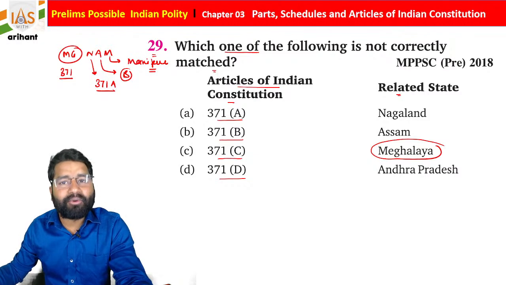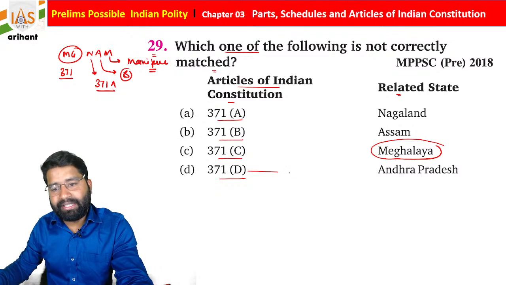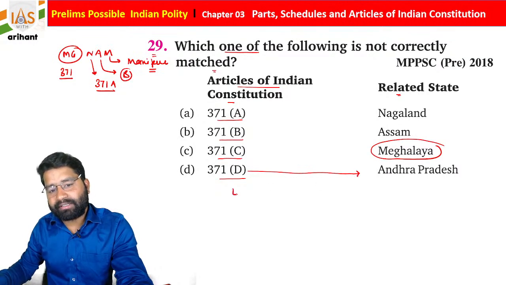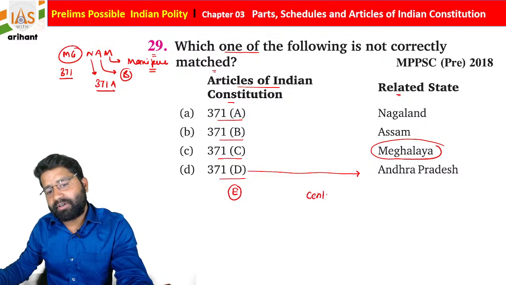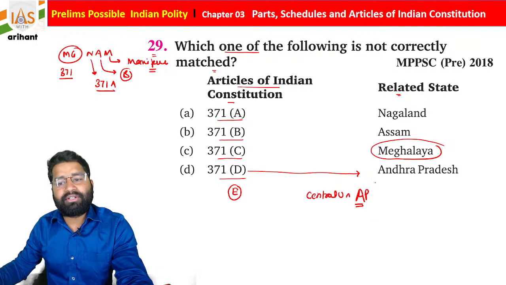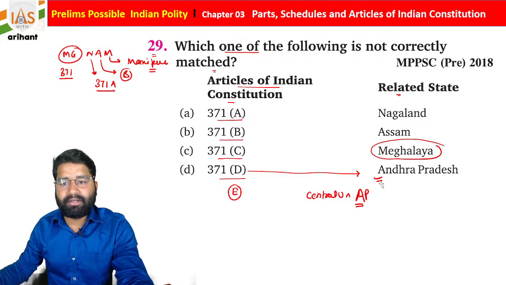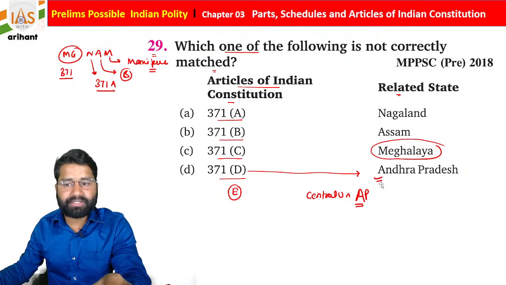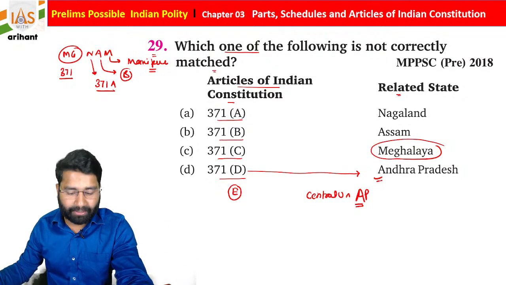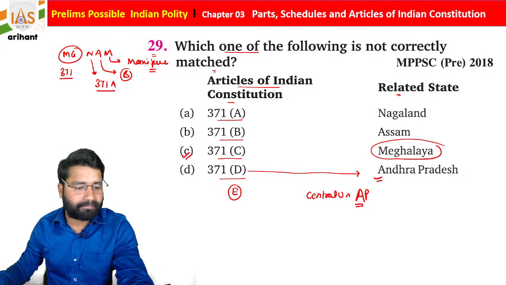So you'll say, sir, no, it is not there. Okay, so D is Andhra Pradesh, and 371D is for the establishment of Central University in Andhra Pradesh students. So I told you AP is 2 times. After that, there is a map. Sikkim, Mizoram, Arunachal Pradesh, and then Goa and Karnataka. So you just remember this also. And as I told you already, this is important.